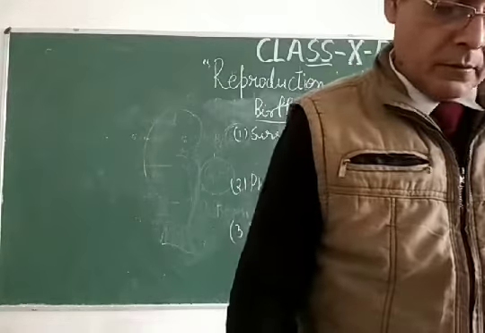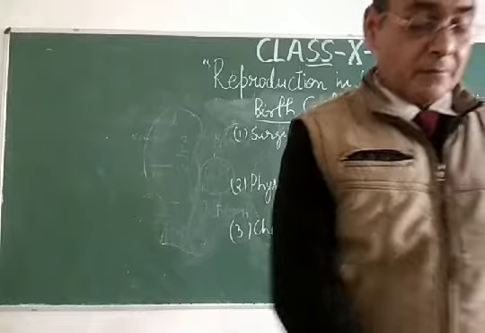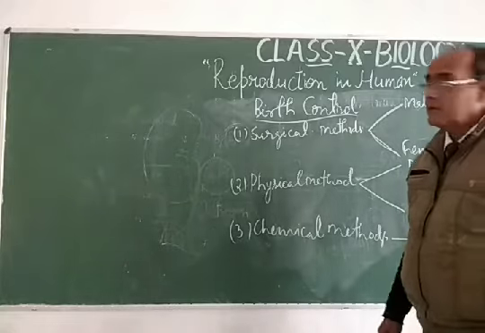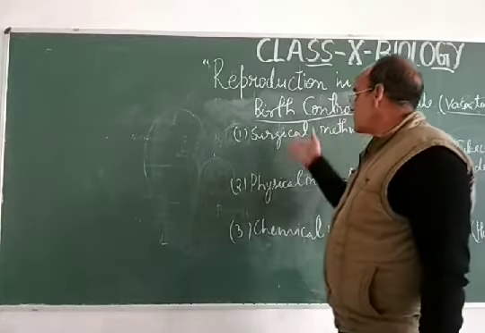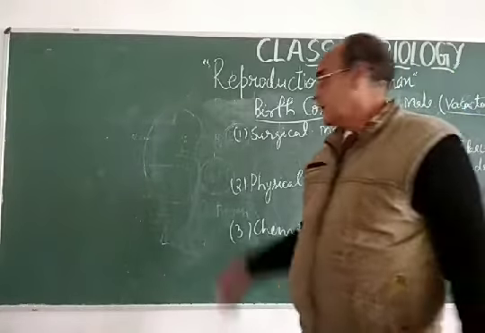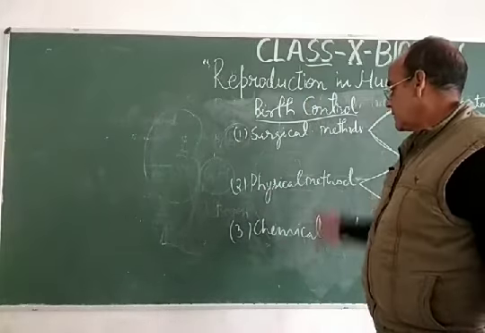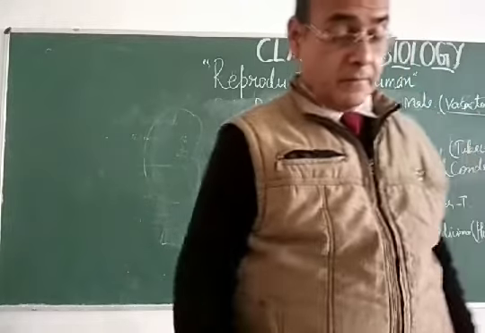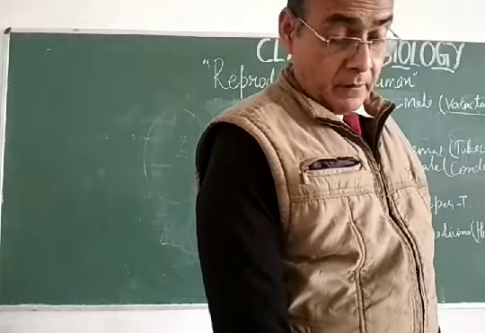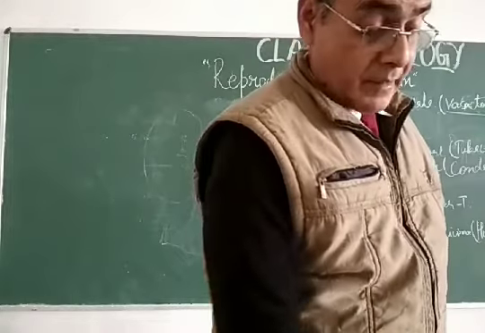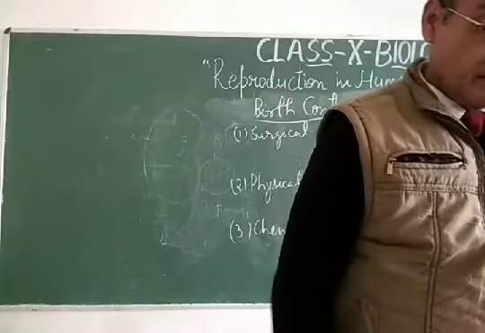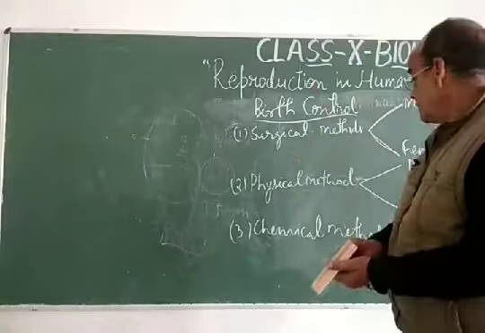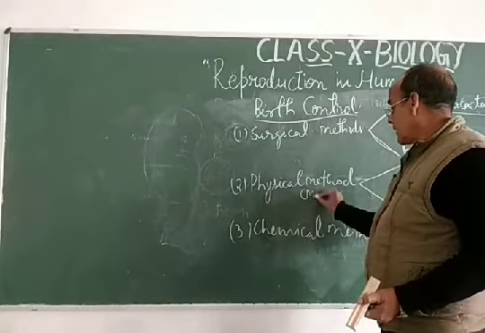So education is the main part of birth control. Each and every child has to be educated about the reproductive cycle, birth control, surgical method, physical method, and chemical method, so that they can protect themselves. And the corrective methods are also there. Corrective methods are also called mechanical. Physical means mechanical.